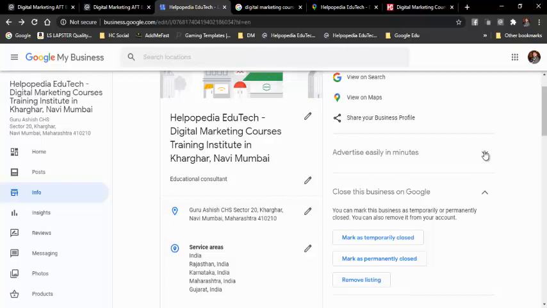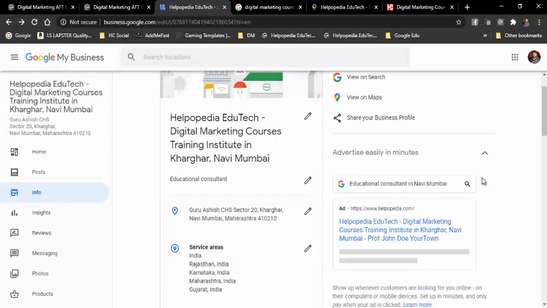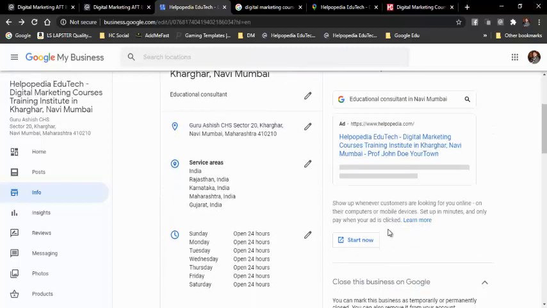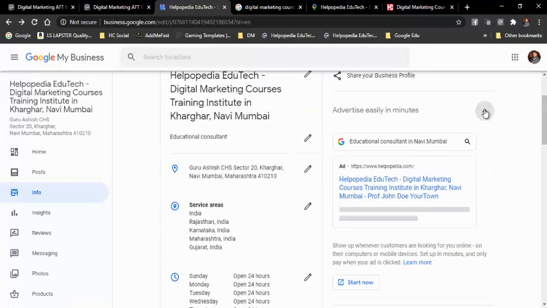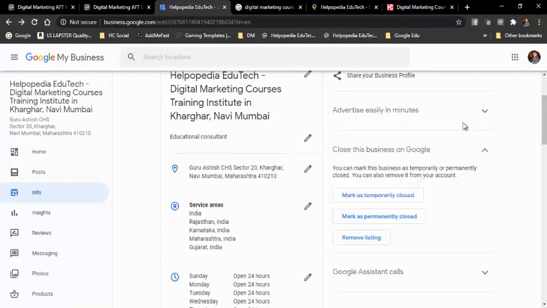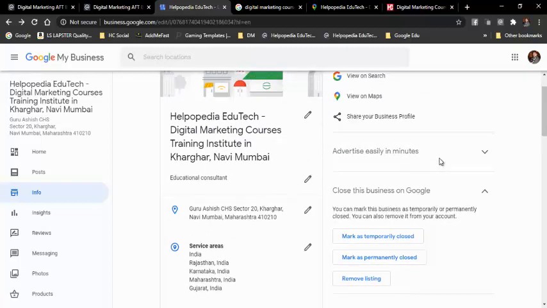So if we want to do Google advertisement, then we can do. For that reason only I had said in starting that you have to use the same email address. So if I'm using paid advertisement, then I can monitor from here also. See over here, if I'm using the same email address, it is fetching the information from Google AdWords for all the advertisements that I can give. So this is not the part of Google My Business. That is paid advertisement. That is a different thing.